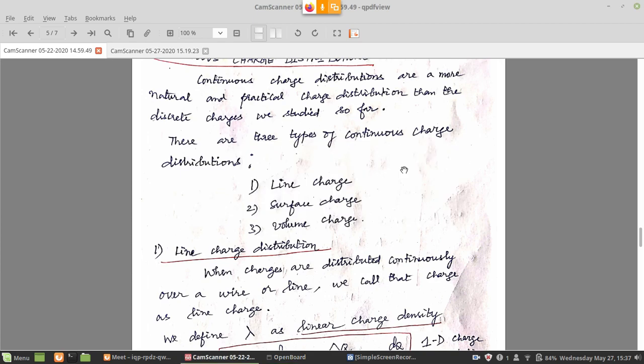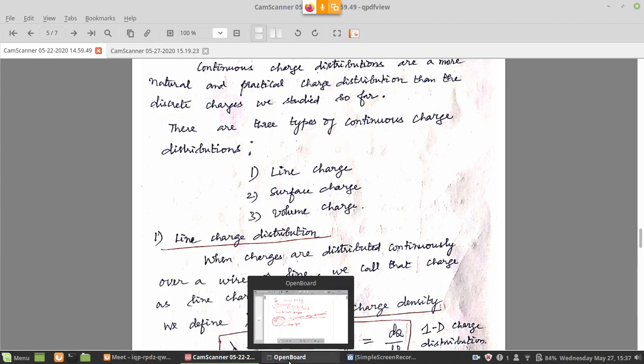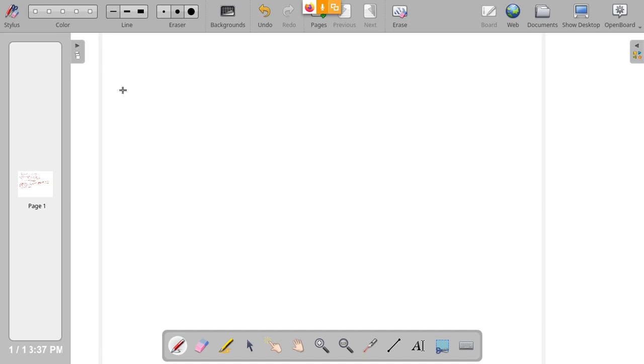Right. What are the different types in that? Basically there are three types. There is line charge, surface charge and volume charge. What do we mean by line charge first? What is line charge? Line charge is a single straight wire that is completely charged. Let us say there is a wire or an object. It has charge, some charge, total charge q. Let us call the length of this object as L.